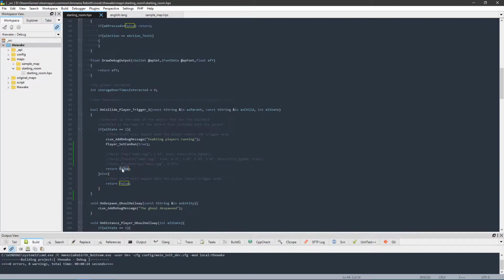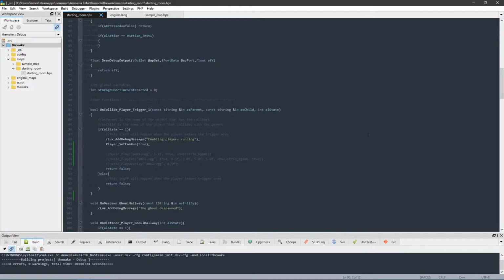Returning false pretty much implies that we don't want this collision callback to happen every single time. We only want the stuff in here to run one single time. Right now in that collide callback, we only have two things. It's just printing a message, and it's setting the player's ability to run. So just for testing, to answer the question, we're going to be working in here today.